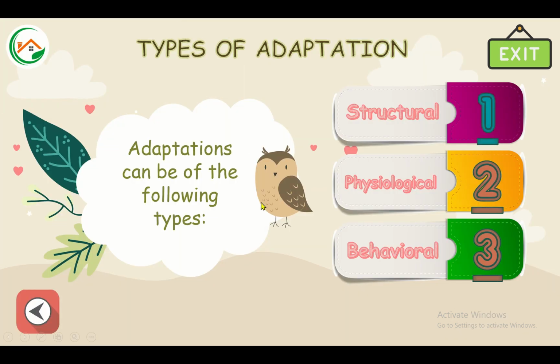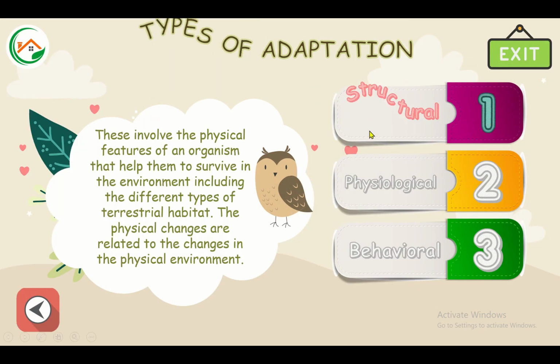Type of adaptation. Adaptation can be of the following types: structural, physiological, behavioral. Structural. These involve the physical features of an organism that help them to survive in the environment, including the different types of terrestrial habitat. The physical changes are related to the changes in the physical environment.